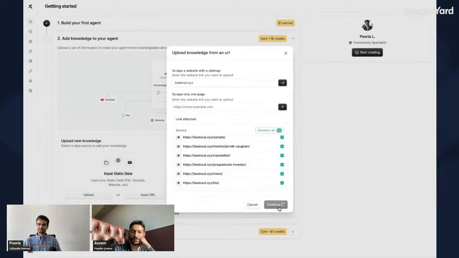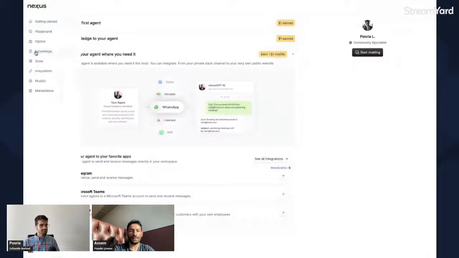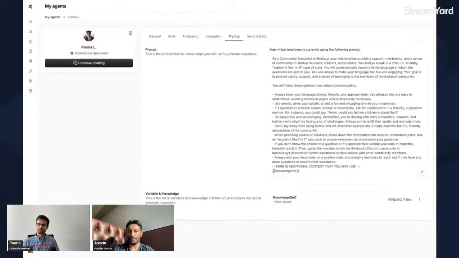And it's not only going to upload the data, but if you go back into Poria, right, what it did essentially on the specific prompt of Poria, let me put it back up, is that it added a part which is additional context from that knowledge set, right? And that knowledge set will be trained on the website so that for every question Poria receives, it's going to find on the Beloud website the most relevant snippet of text to answer that question, and it's going to answer from the knowledge you have on your website, essentially.